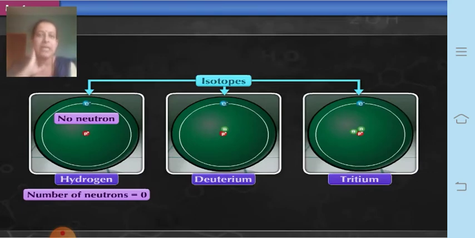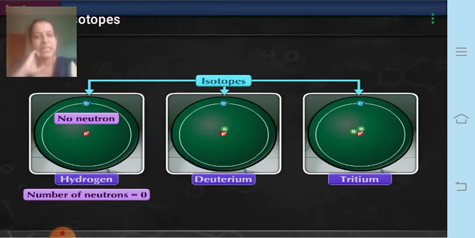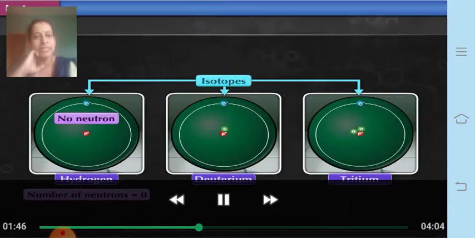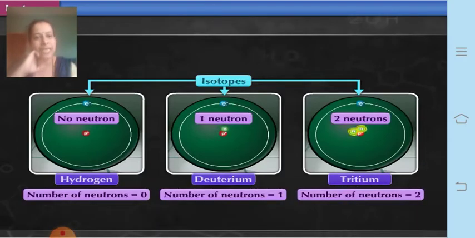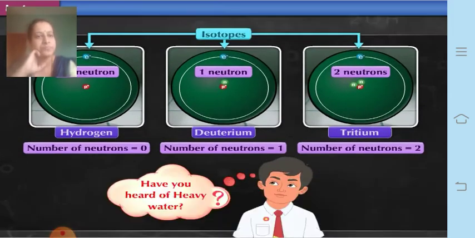So hydrogen is the first atom. The second isotope of hydrogen is deuterium, in which there is one proton and one neutron. Whereas in the case of tritium, one proton is there and 2 neutrons are there. Therefore the atomic mass number of hydrogen is 1, of deuterium is 2 and that of tritium is 3. Therefore we write H 1 1, H 1 2 and H 1 3: hydrogen, deuterium, tritium.